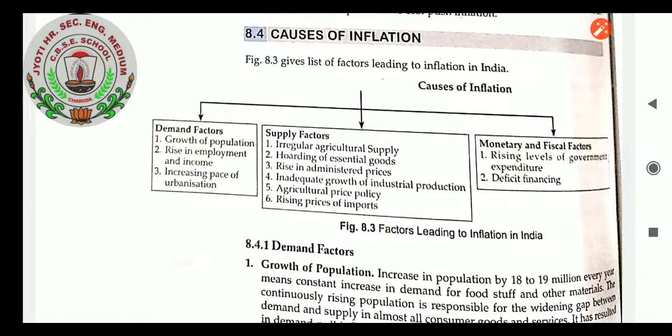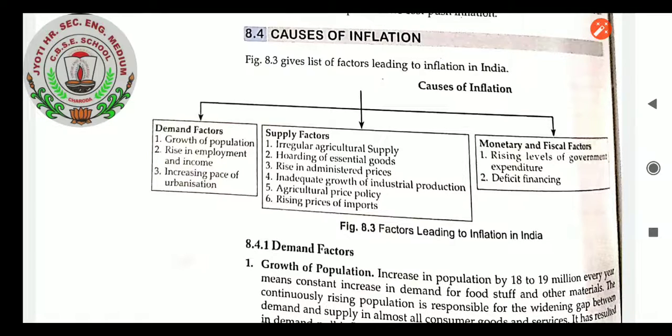As in the last class, we learned the basic causes of inflation, the meaning of inflation, and the different types of inflation. Now we will learn the causes of inflation, continuing with the supply factors, as we already completed demand factors in our last class, but in revision we will be revising the demand factors only.